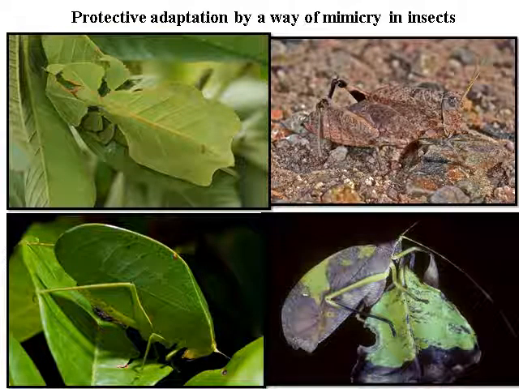These are some protective adaptations, a way of mimicry in insects. First is the leaf insect. This is a type of grasshopper. The grasshopper has adaptations which closely resemble the habitat in which it lives. This is the short-horned grasshopper which feeds on grasses. So it is not able to be identified in its habitat.